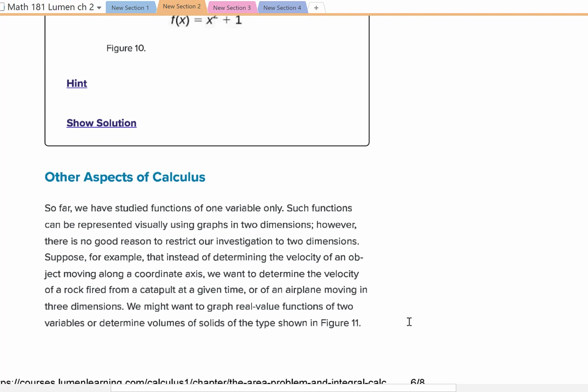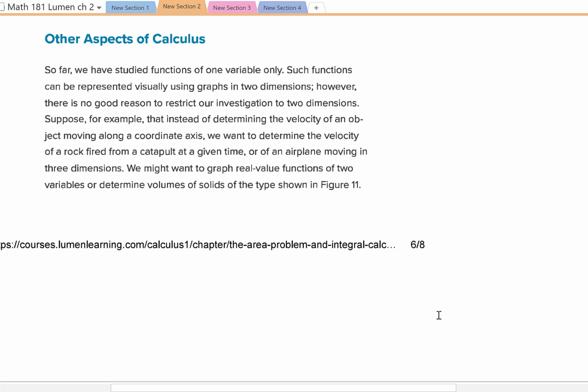So, other aspects of calculus. So far we've studied functions of one variable only. Such functions can be represented visually using graphs in 2 dimensions. However, there's no good reason to restrict our investigation to 2 dimensions. Now, if you go into Calculus 3, you get to do multivariate calculus, and so you could have x, y, and z, and dealing with that, you'll have a 3-dimensional graph. It's pretty cool stuff. But for the sake of this class, we're focusing on single variable calculus. And that's it for this little preview.